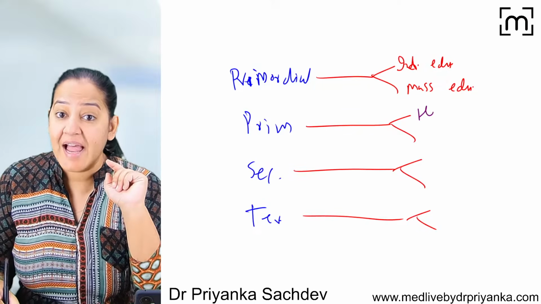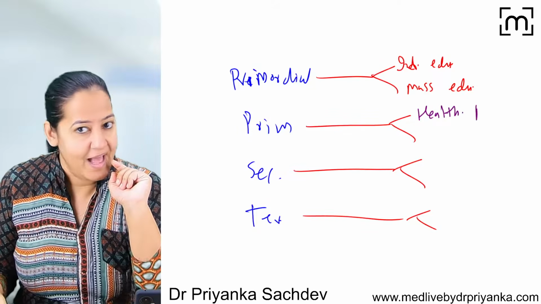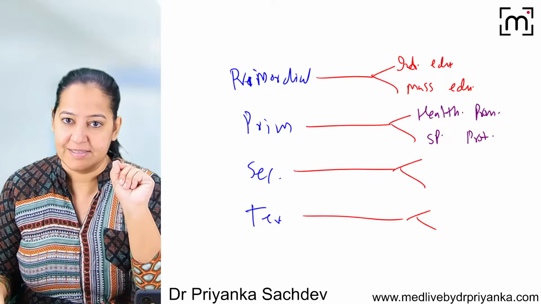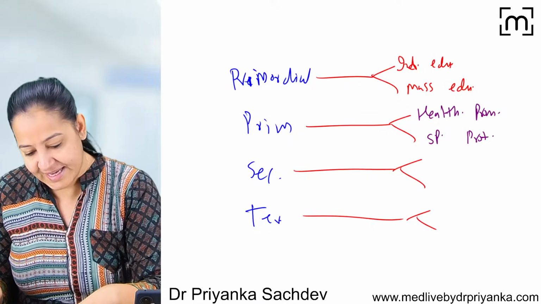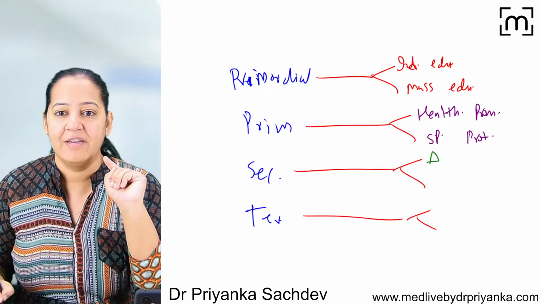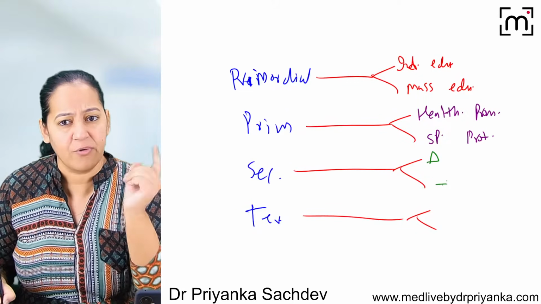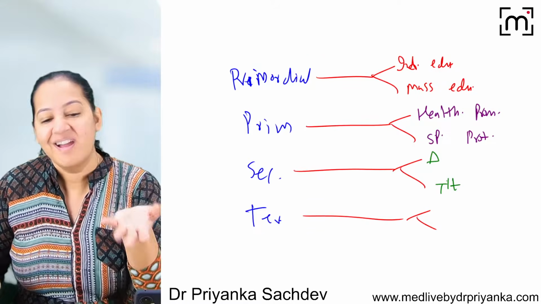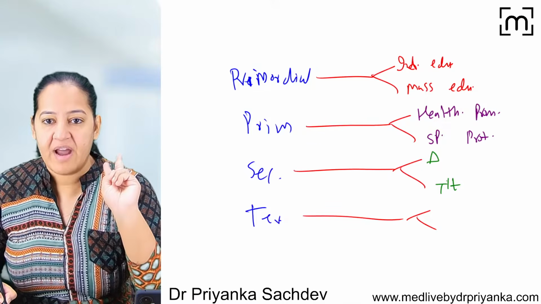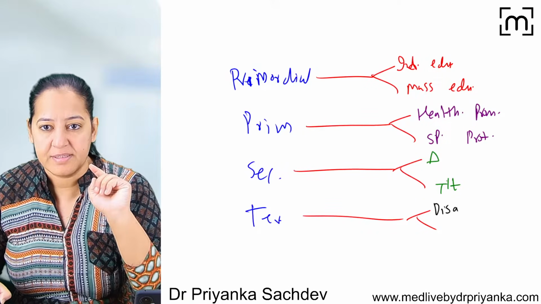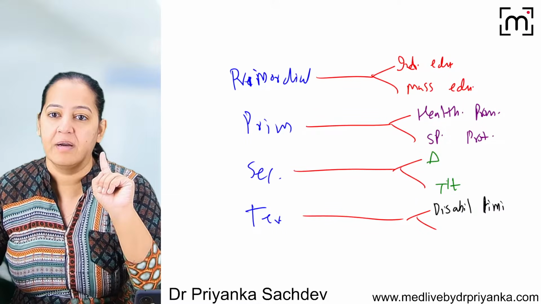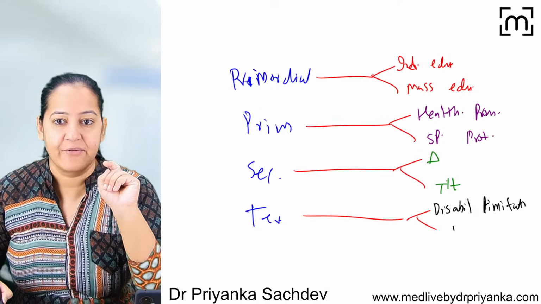In primary, it's health promotion, that is non-specific, and specific protection is specific for certain disease. I have given you the example. In secondary, again we have 2, early diagnosis and early treatment, because the disease is already there. Get it diagnosed, get it treated. And in tertiary, we have 2: disability limitation, limit the disability, and rehabilitation, like the schooling for the blind.